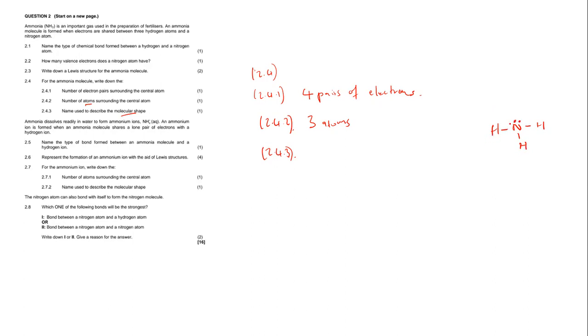Remember that this single line represents one pair of electrons.